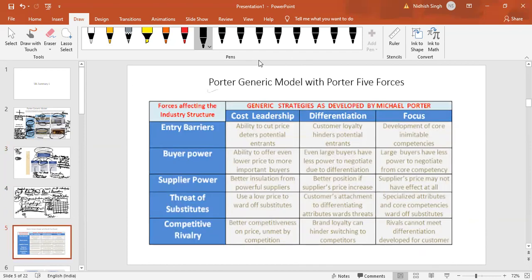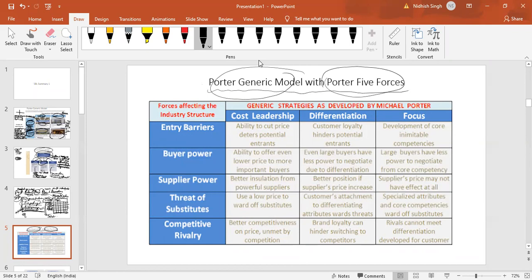Now, a very interesting scenario which can also come up is combining Porter's generic model that we just studied with Porter's 5 forces, which we studied in the past. And what can happen in that case? What we need to look at: cost leadership, differentiation, and focus. This is on one scale.